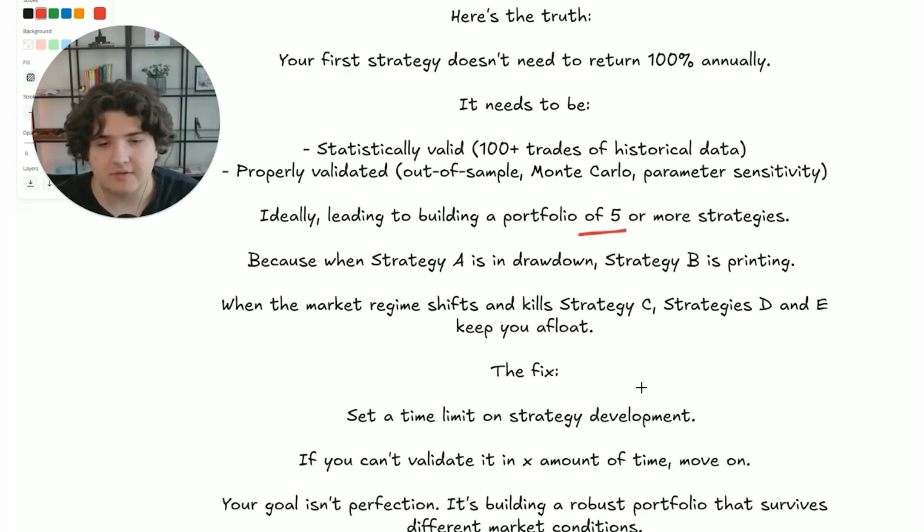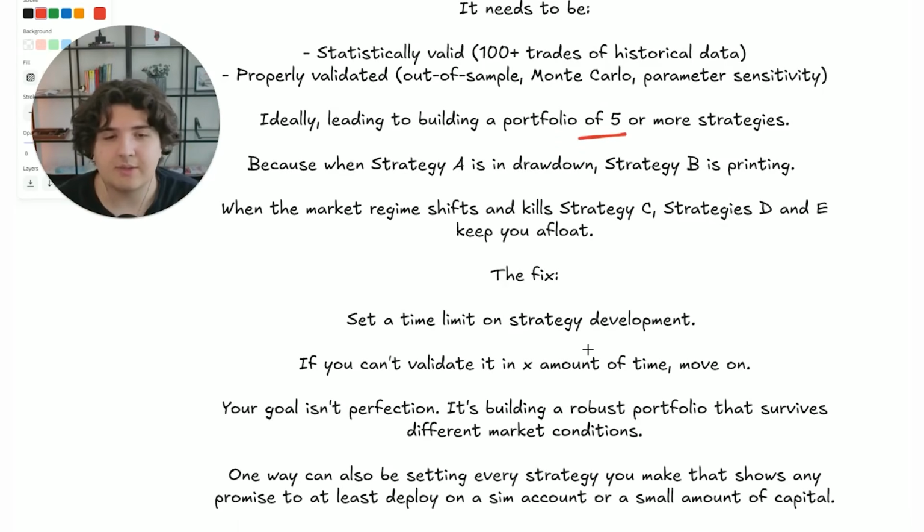Now, the fix here, instead of focusing on perfection, is to try and set a time limit on strategy development. I know it sounds super simple. Obviously, it will depend on how long you need based on your own skills, whether that be coding, backtesting, etc. But try and set a reasonable time limit and say, if I've dedicated this much time to this particular idea and nothing seems to work, it doesn't show me promise, just move on. A lot of the time, you have to go through a lot of ideas to find something that actually works, or you're maybe approaching the ideas incorrectly.